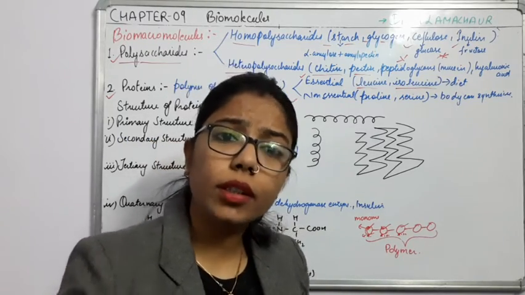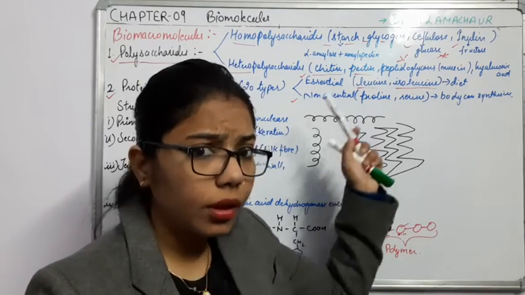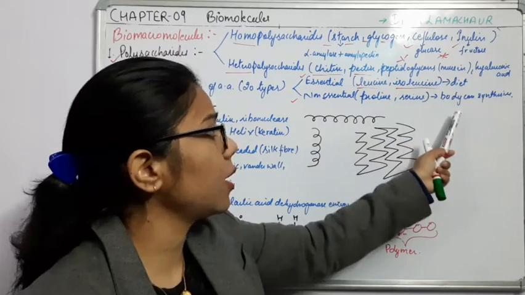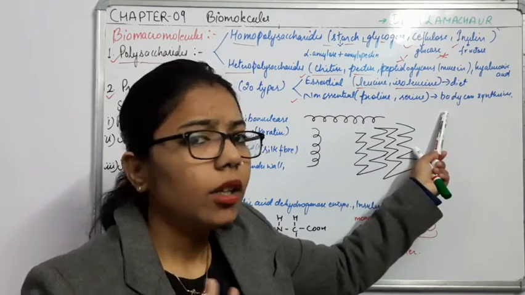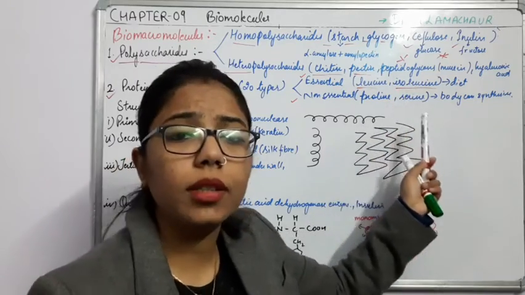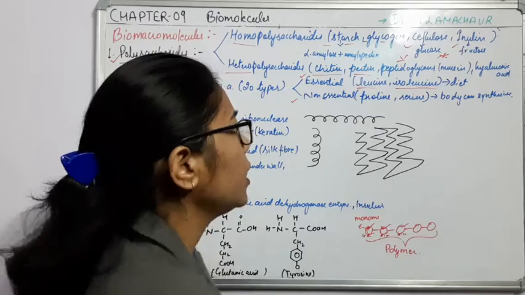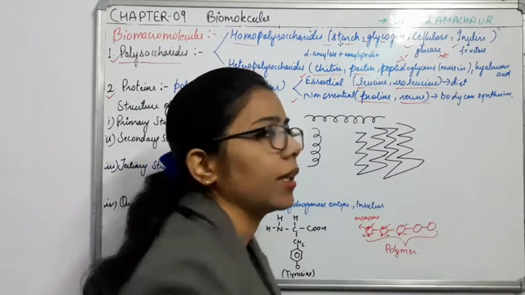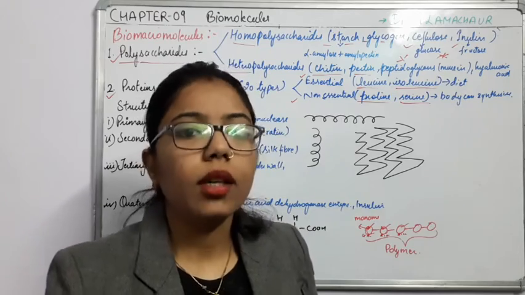It knows what it has to do and when. Okay, so if the body can synthesize this type of amino acid, there is no need to supplement it from our diet, so the body itself can synthesize it. And what are they? Proline and serine. Okay, and this type of amino acid is again important for our body.